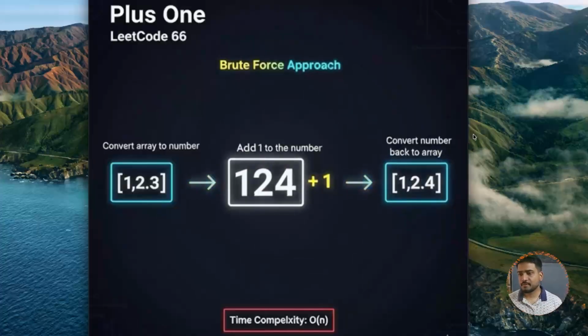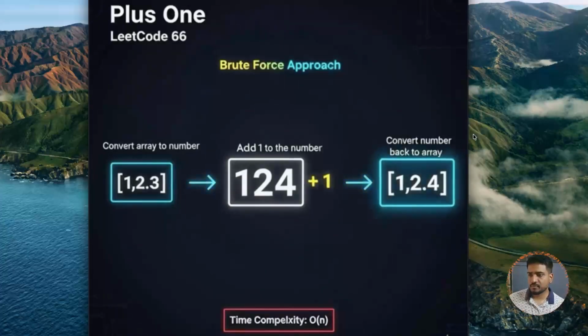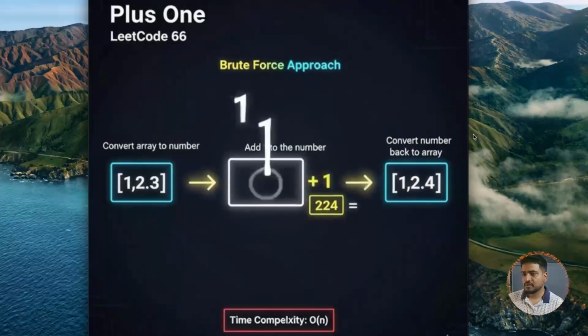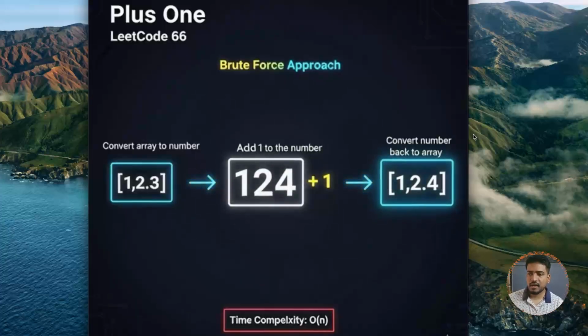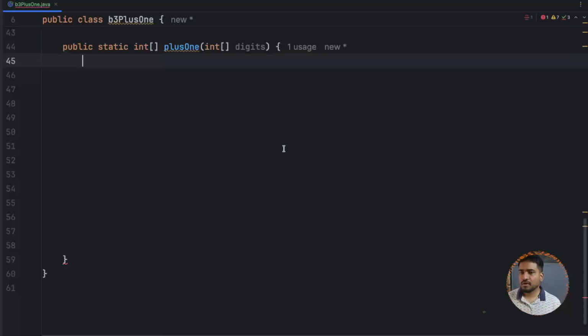Now see this example. Here we are just trying to attempt this question in the worst case manner, or brute force approach. So we are just converting the array to a number, adding 1 to the number and converting back to an array. Let's see in the code how it works.